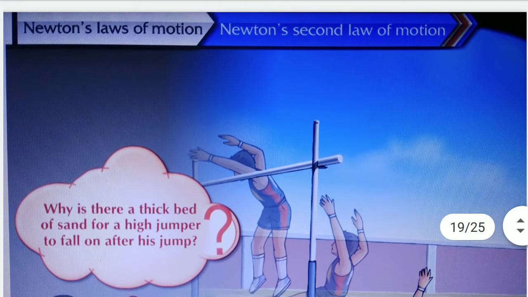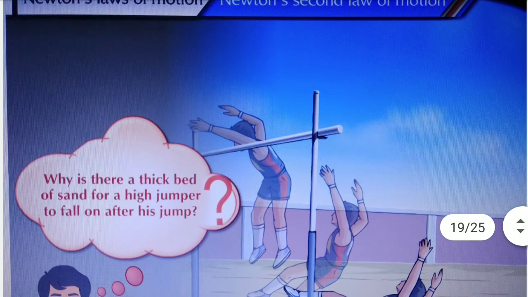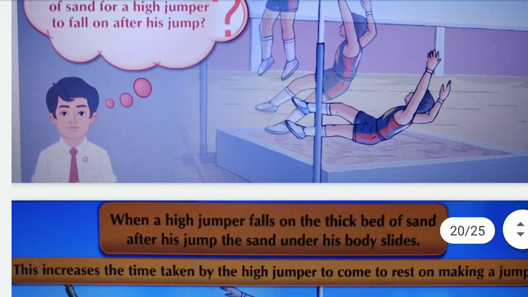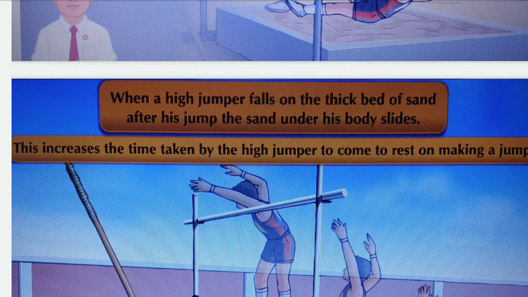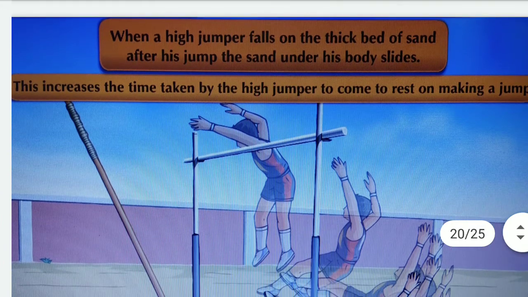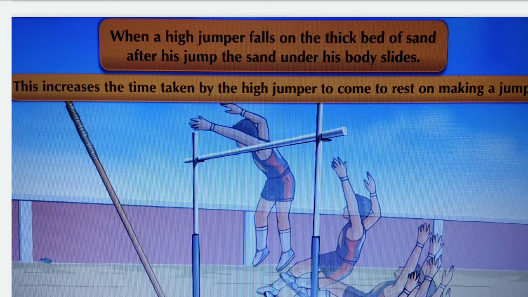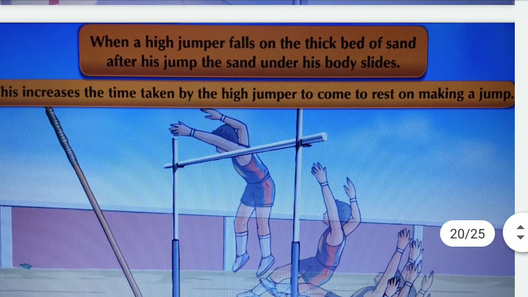Now, observe another activity. Why is there a thick bed of sand for a high jumper to fall on after his jump? When a high jumper falls on the thick bed of sand after his jump, the sand under his body slides, and this increases the time taken by the jumper to come to rest.